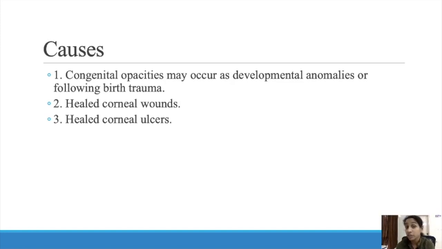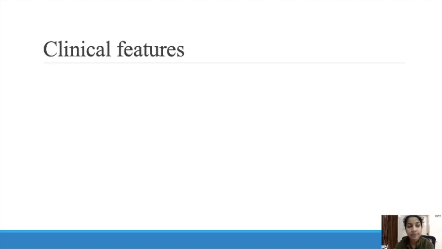So that is the difference between wound and ulcer. So these are the causes for opacities. First one is congenital opacity, which may be due to developmental anomalies or birth injury. The second one is healed corneal wounds, and the third one is healed corneal ulcers.